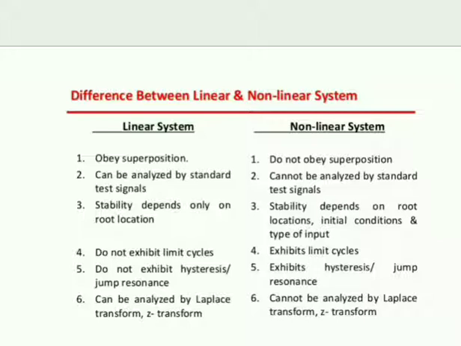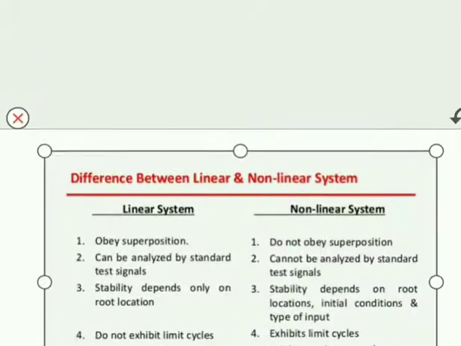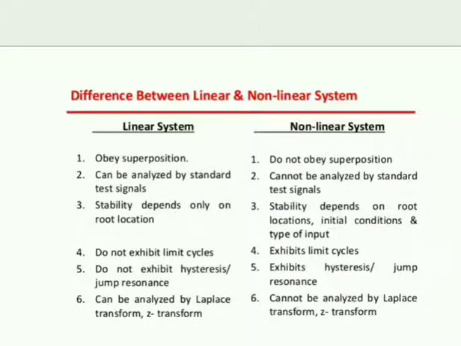Linear systems do not exhibit hysteresis, jump, resonance; non-linear systems exhibit hysteresis, jump, resonance. Linear can be analyzed by Laplace transform, Z transform; these cannot be used for non-linear systems.